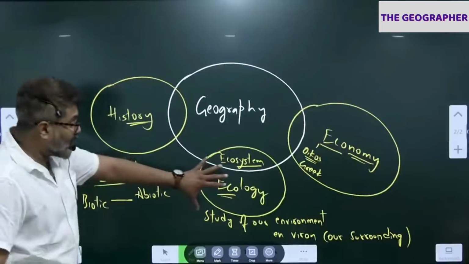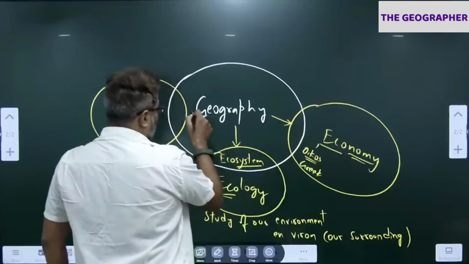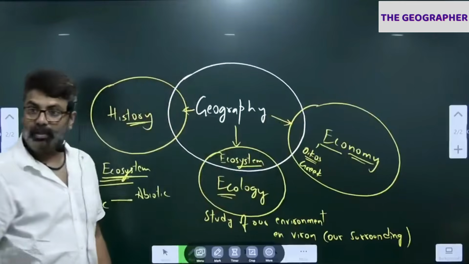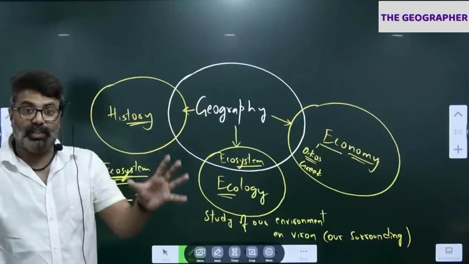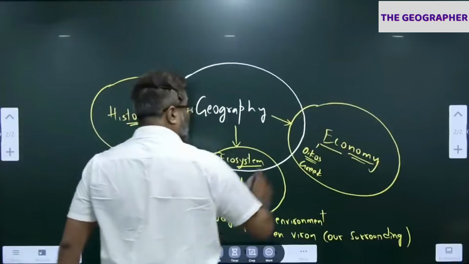So like that, geography as a subject is linked with environment, it is linked with economics, it is linked with history. I'm just telling you, geography as a subject is multidisciplinary. Okay, let's take one more word: polity.